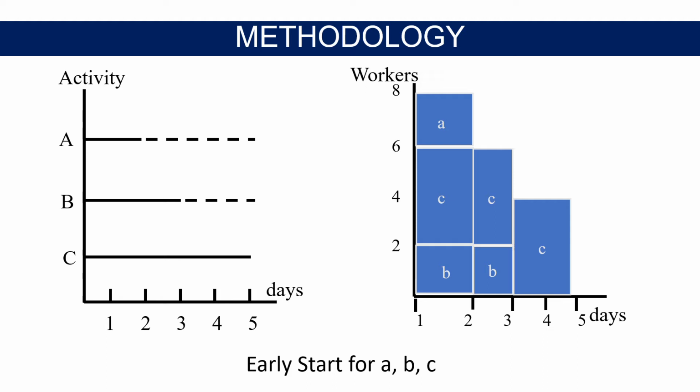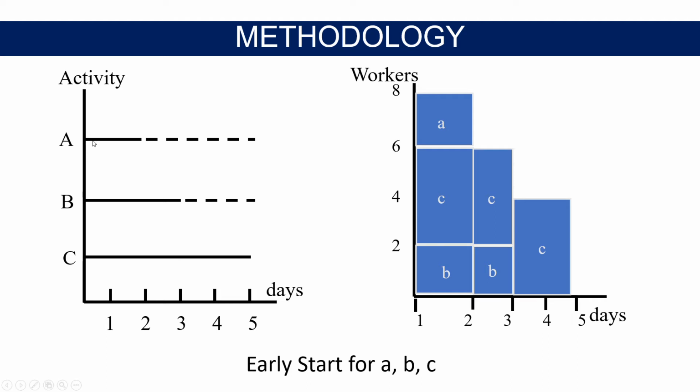These activities are presented with resources and time by these two figures. On the left side figure, the activities are presented on the y-axis and days are presented on the x-axis. On the right side figure, the workers are presented on the y-axis and days are presented on the x-axis. All these activities begin on early start dates, which is represented by the solid line. The dotted line represents the slack allowances.